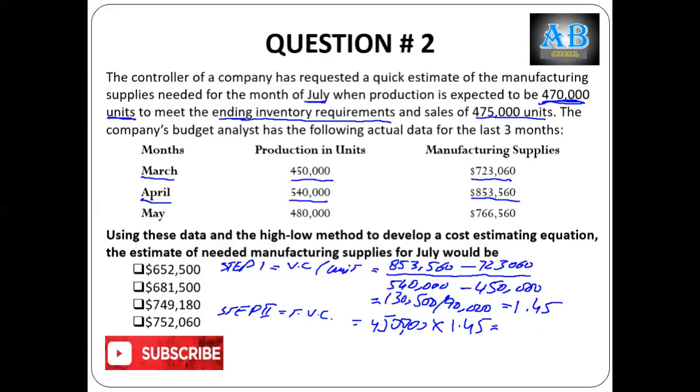So 1.45 times 450,000 is equal to 652,500.